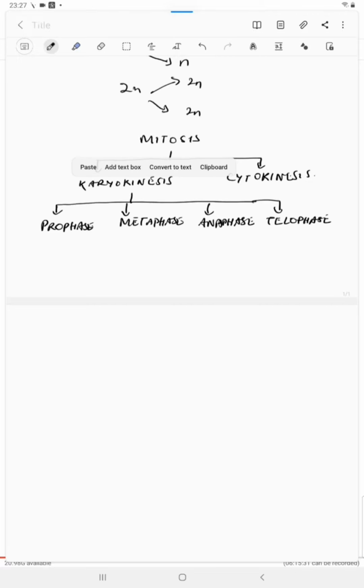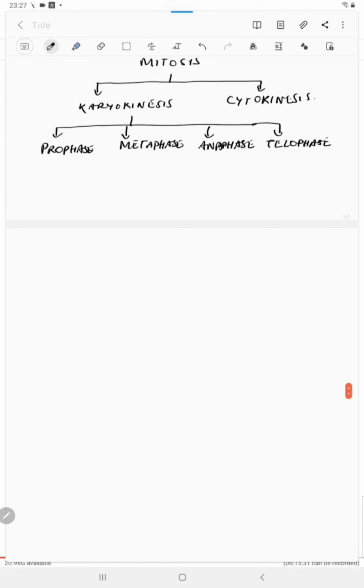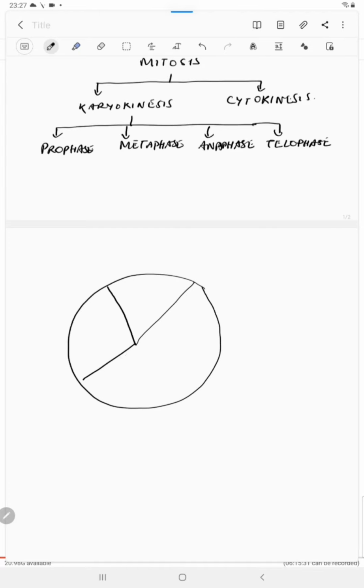So before entering into the prophase, the cell was in the interphase. It was in the G2 phase. So if you see a cell cycle, these are the divisional phase. This is a divisional phase up to this. So the remaining is the interphase. This is interphase.